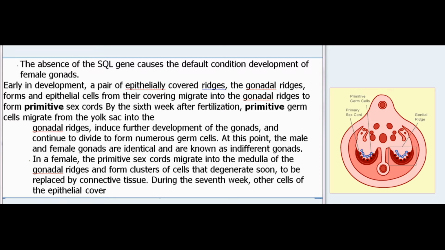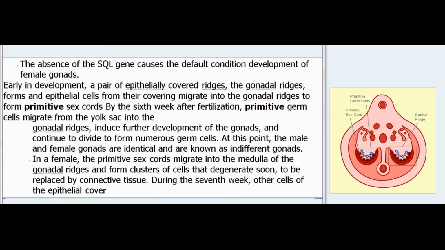Early in development, a pair of epithelially covered ridges, the gonadal ridges, forms, and epithelial cells from their covering migrate into the gonadal ridges to form primitive sex cords. By the 6th week after fertilization, primitive germ cells migrate from the yolk sac into the gonadal ridges, induce further development of the gonads, and continue to divide to form numerous germ cells. At this point, the male and female gonads are identical and are known as indifferent gonads.